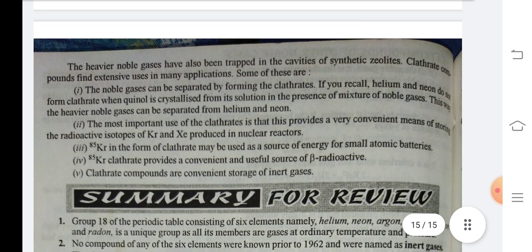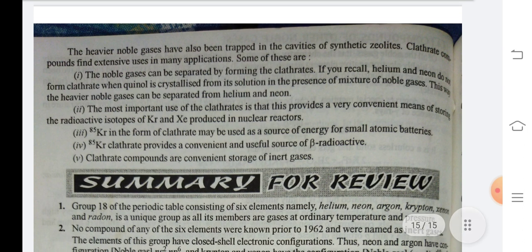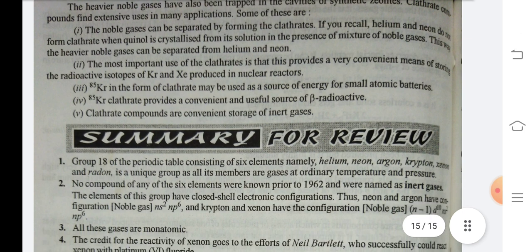The heavier noble gases have been trapped in the cavities of synthetic zeolites. Clathrate compounds find extensive uses in many applications. Some of these are: Number 1. The noble gases can be separated by forming the clathrates. If you recall, helium and neon do not form clathrates when quinol is crystallized from its solution in the presence of a mixture of noble gases. This way, the heavier noble gases can be separated from helium and neon.